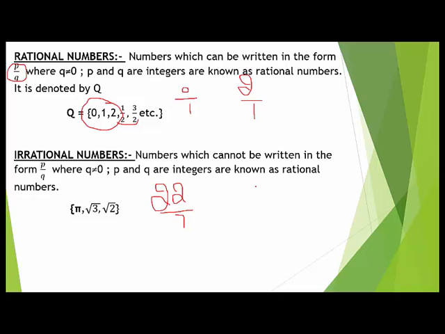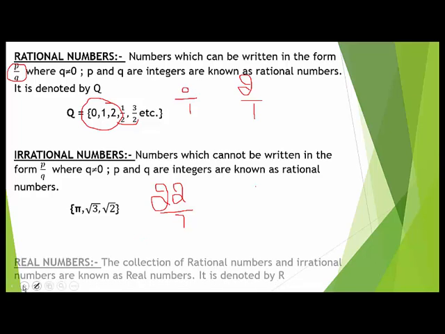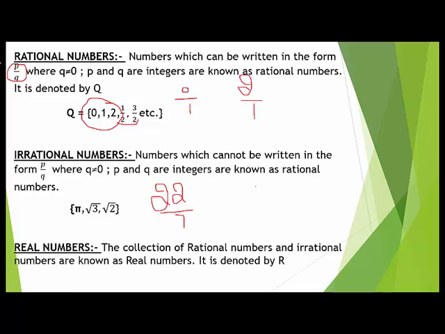Now our next number is real numbers. The real numbers are the collection of rational numbers and irrational numbers. Means all rational numbers and irrational numbers make real numbers. रियल नंबर में मतलब रैशनल नंबर और इरेशनल नंबर को अगर मिला देंगे तो वो क्या बन जाएंगे? रियल नंबर्स बन जाएंगे। और डिनोट किससे करेंगे? कैपिटल आर से। तो ये सब रियल नंबर के एग्जांपल्स हैं।